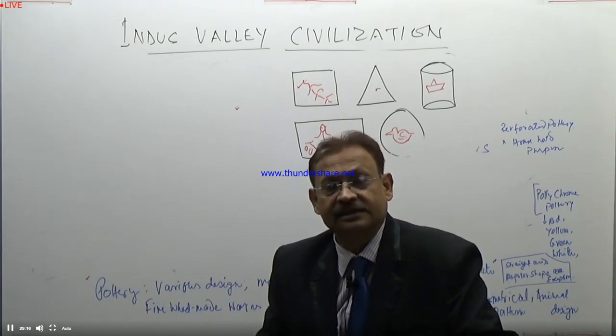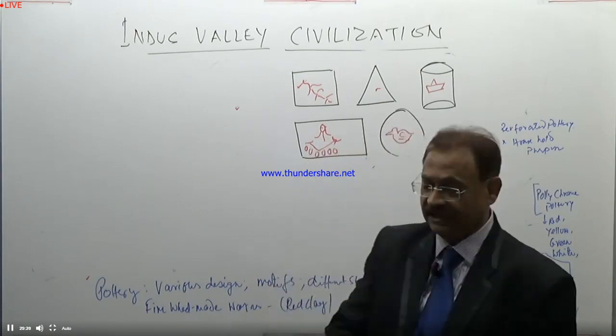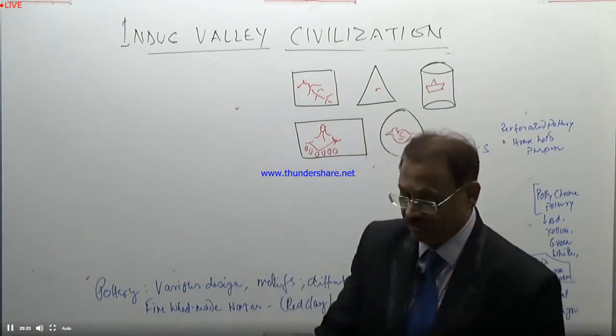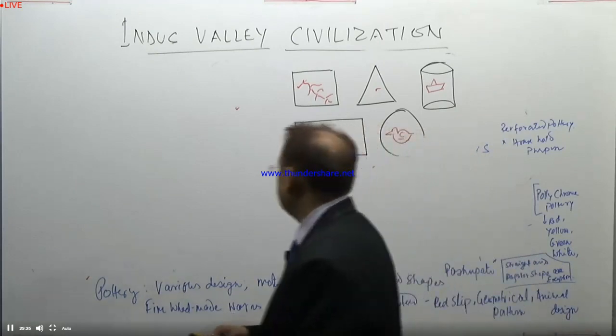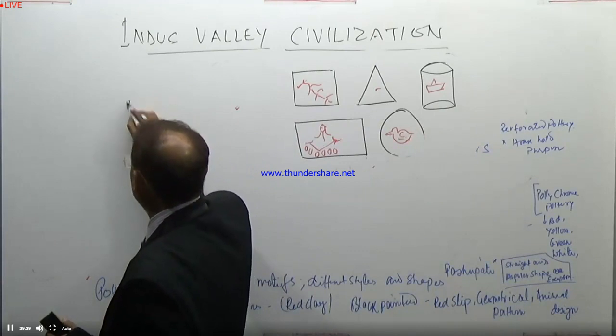And it is part and parcel of the practices in our daily life. Now I'm going to consider another significant part of it: the role of pottery.